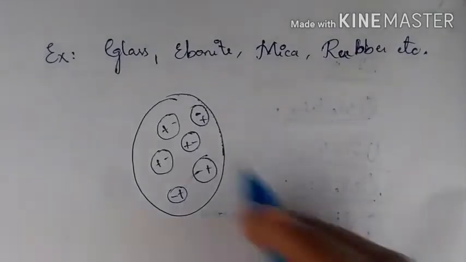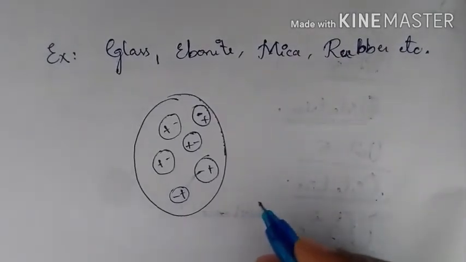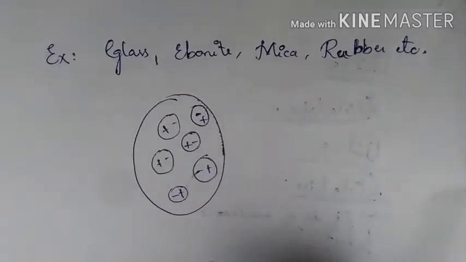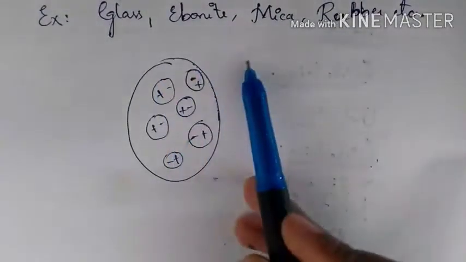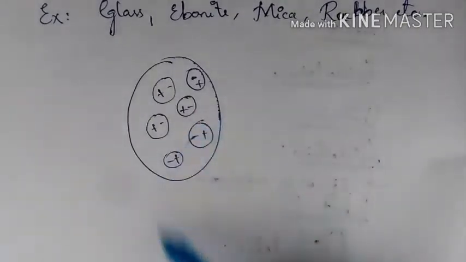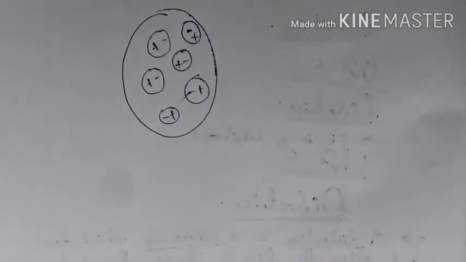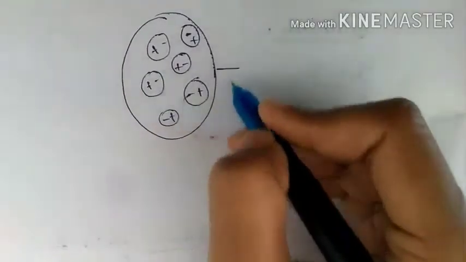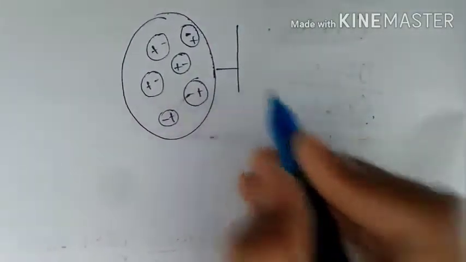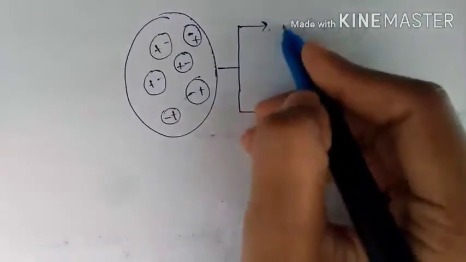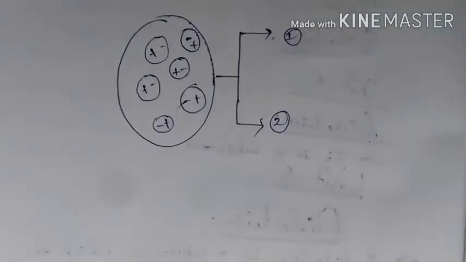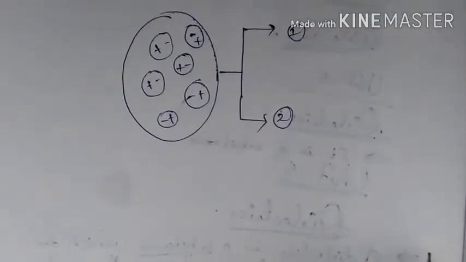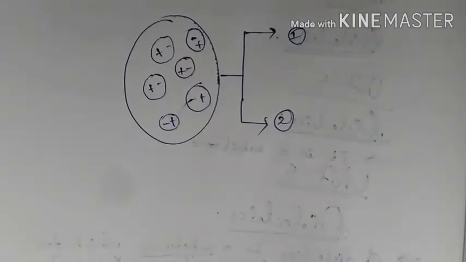that I showed in the first figure. Now, there are basically two types of dielectric materials. When you apply the electric field, there occurs a polarization because there will be the separation of positive and negative charges. So if you take the types of dielectrics, there are basically two types. One is called polar dielectrics or polar molecules, and the other is known as non-polar molecules.